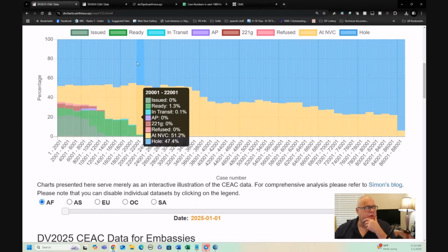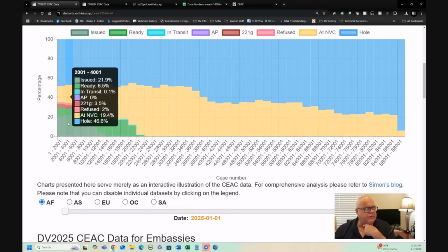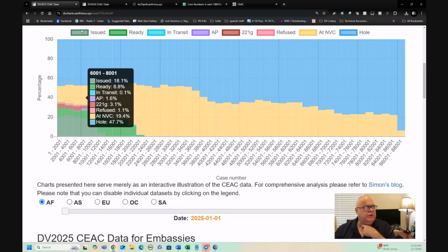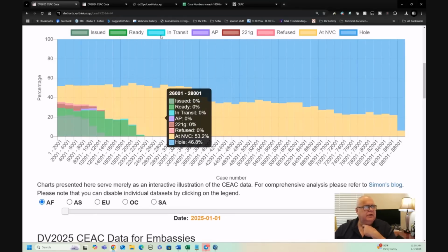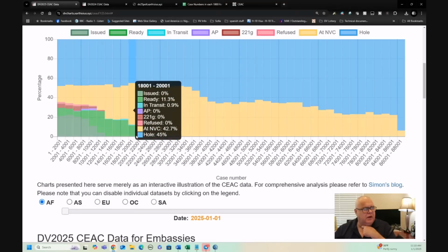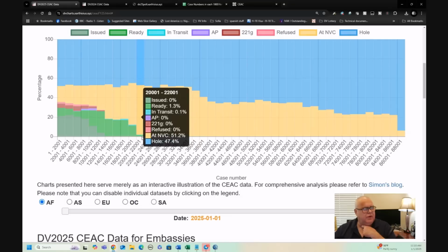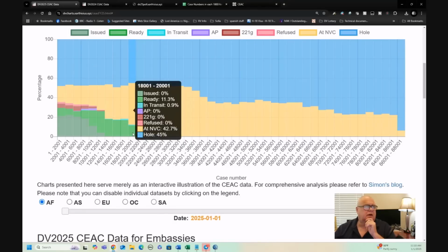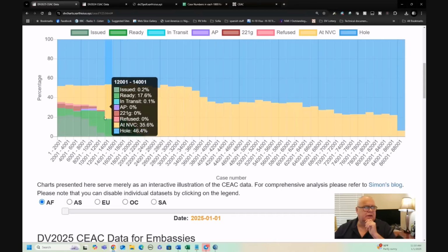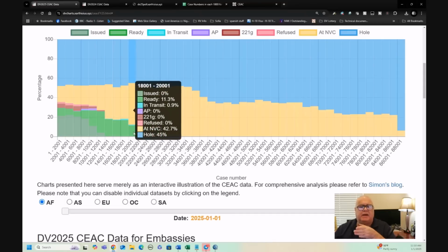So then, if we look at this other data, we can see there are other colors in here where we can see cases that have been issued, cases that are ready, cases in transit, and so on. Right? We can see the colors here, and we can see that there are fewer cases, even though Africa is current up to 22,500 and has been for 2 months. There are very few cases in the 22,000 range that have been scheduled at all, right? And that's very clear from the data. So there is a bit of a backlog in Africa, and we'll talk about why.